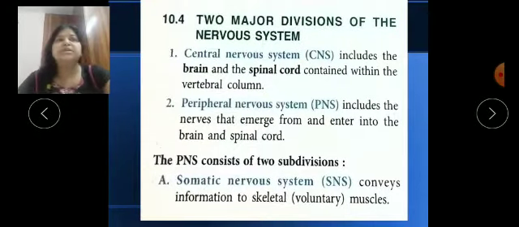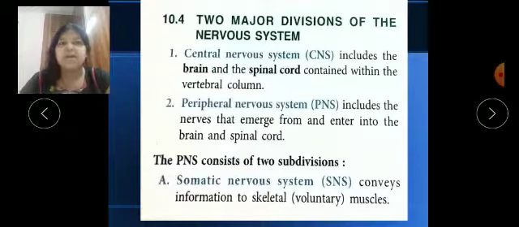Okay, so the main parts of the nervous system are brain, spinal cord and nerves, but scientists have made two divisions of the nervous system. The first one is the central nervous system, which is also called CNS, which includes the brain and spinal cord. So our brain and spinal cord together make up the central nervous system.